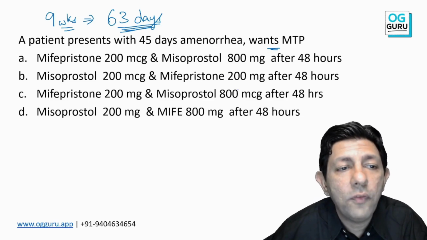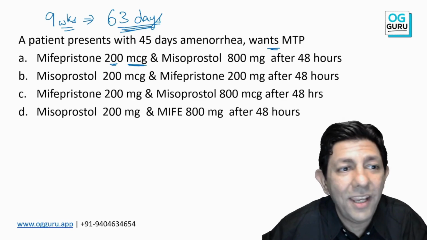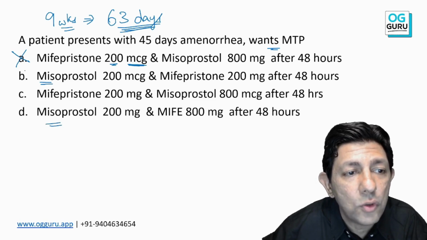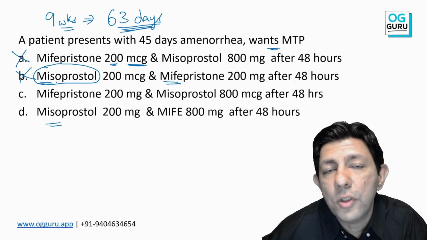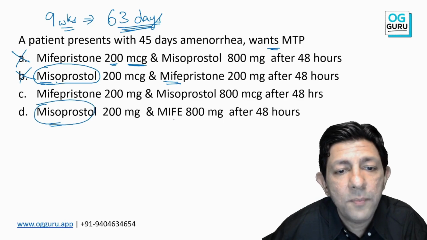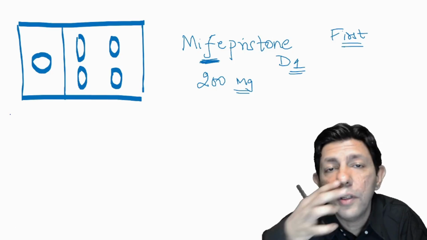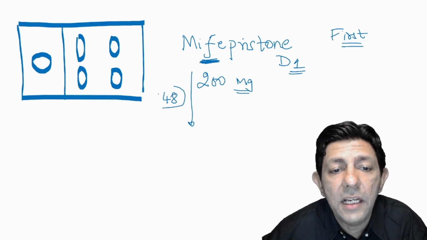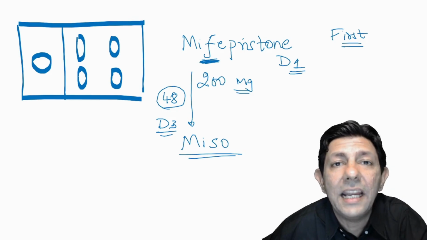Okay, so now all of you know, okay, sir, here it is 200 microgram. See, trick. So wrong. And similarly, miso is not given first. So option B is out because here it is written misoprostol first and then mifepristone after 48 hours. Misoprostol first and mifi after 48 hours. So that is wrong. Why? Because first we give mifepristone, an anti-progestogenic agent, and after 48 hours on day 3, misoprostol is the second drug.